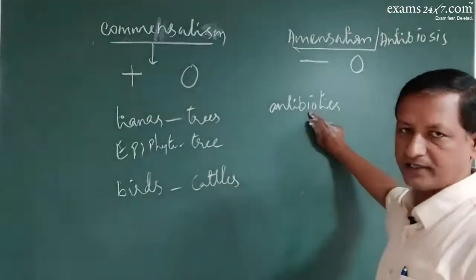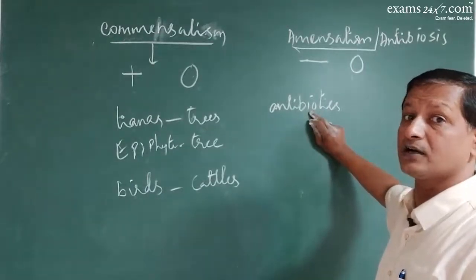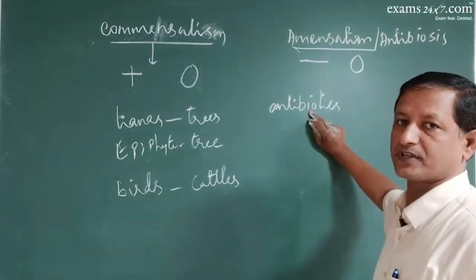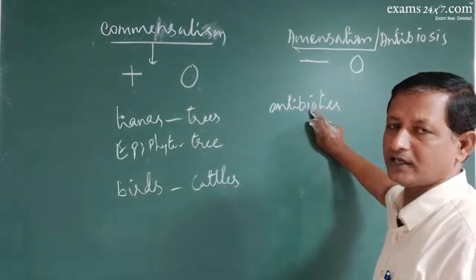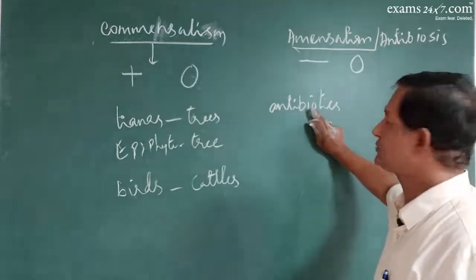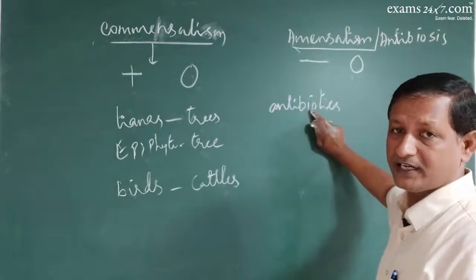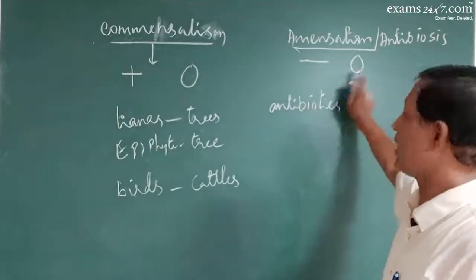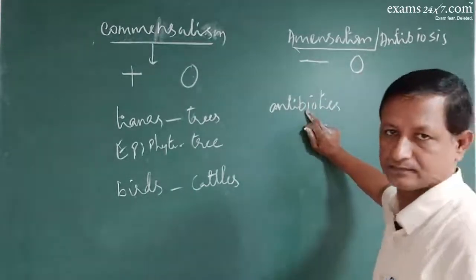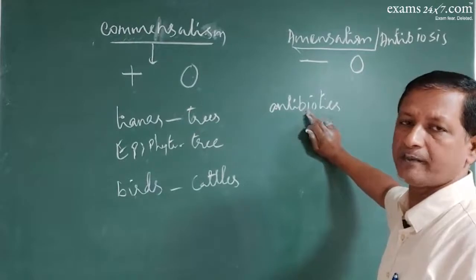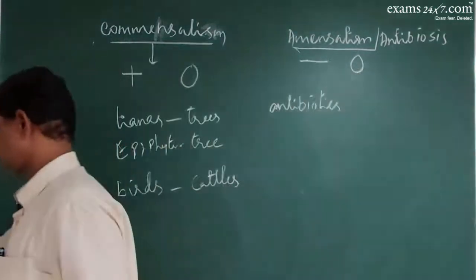These antibiotics will kill the predators. But these do not kill the bacteria or fungi. Suppose this is produced by a fungus, that fungus will not be killed by the antibiotics. So no harm to it, but it kills the opponent. So that is the amensalism kind of interaction, which is also called antibiosis.